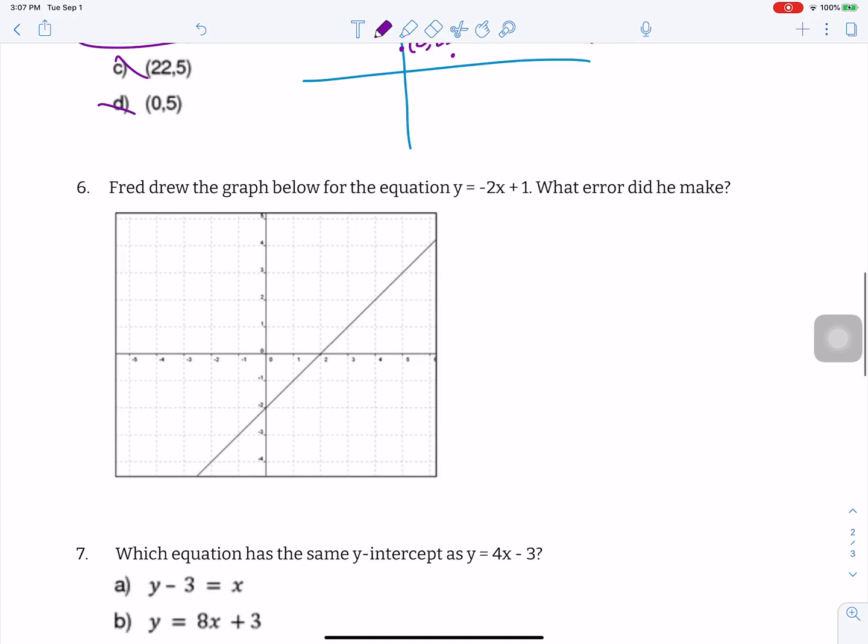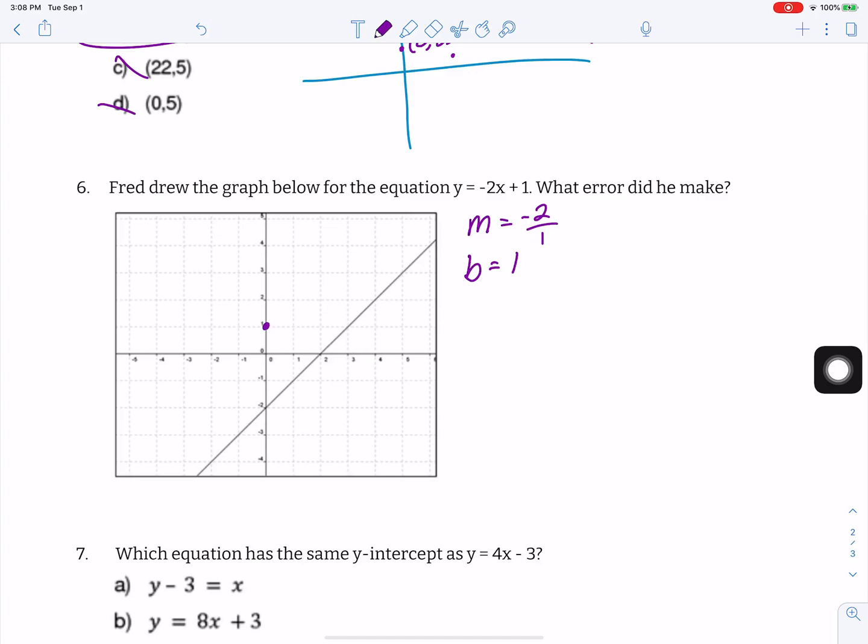It says, Fred drew the graph below for the equation y equals negative 2x plus 1. What error did he make? There are actually 2 errors in here. If I look at my slope, the first thing I notice when I'm writing this up, my slope is negative. And on Fred's graph, he's got a positive slope for the graph, which I can easily tell because if I was reading a line in our text, it's going up. And my y-intercept is 1, and on this graph, the y-intercept is negative 2. So we made 2 errors.